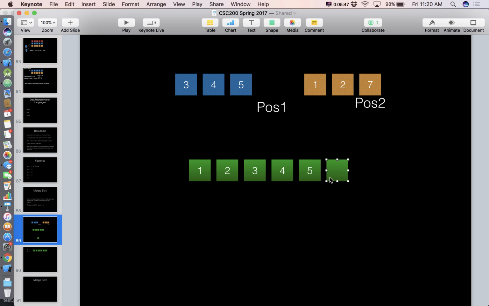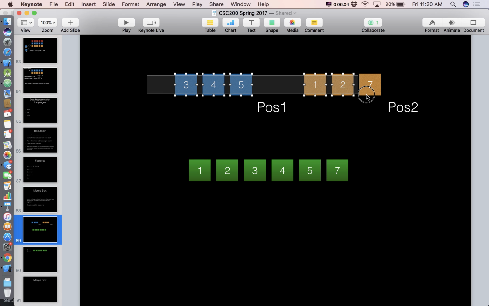So there's our 7. Increment that. We know we're done when both of these guys are illegal positions, right? They've both walked off the end of our list. Similarly, we could have kept a count and known that we needed to do this 6 times, and once we've hit 6 winners, we know we're done.